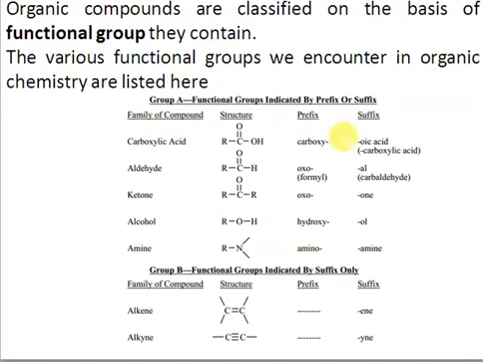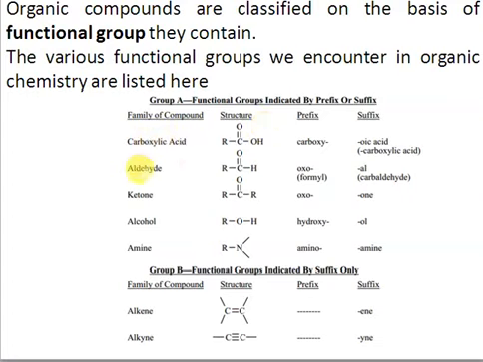And when the name ends with oic acid, that's the suffix, right? So carboxylic acid can appear as carboxy if it's used as a prefix, and it can appear as oic acid or carboxylic acid, for example ethanoic acid or acetic acid, right? So if the name is ending with carboxylic acid or oic acid, then this is a carboxylic acid, right?